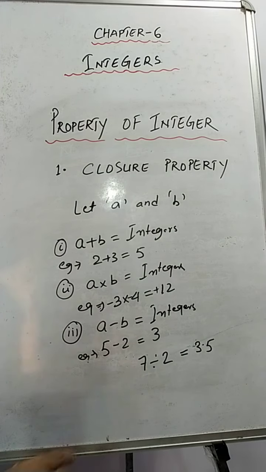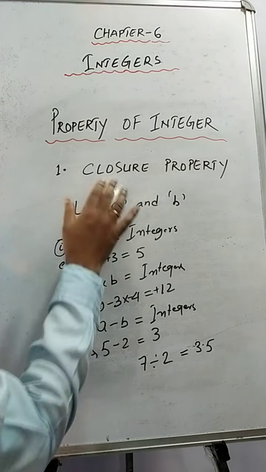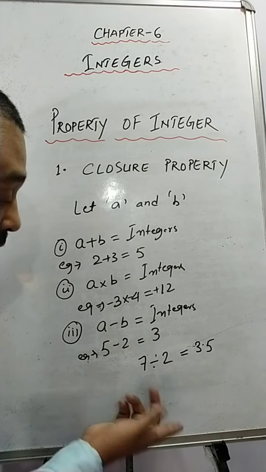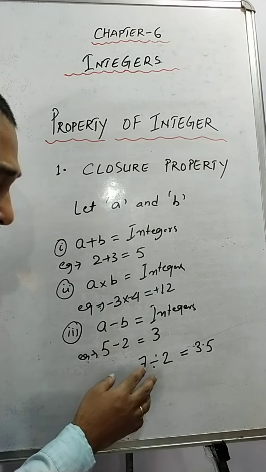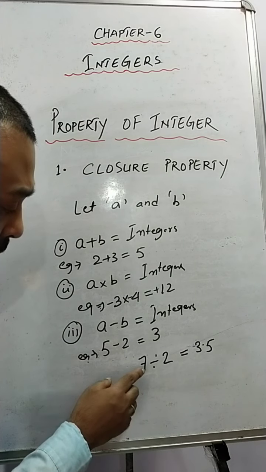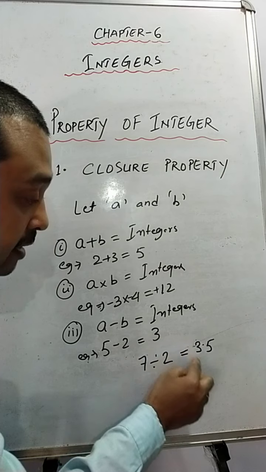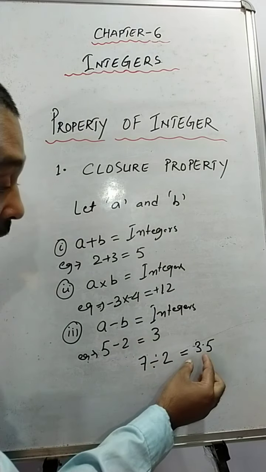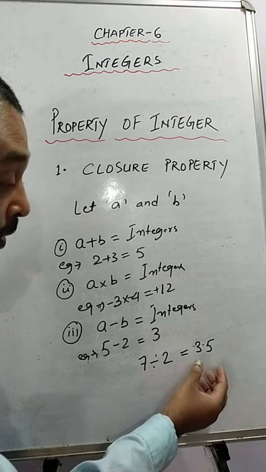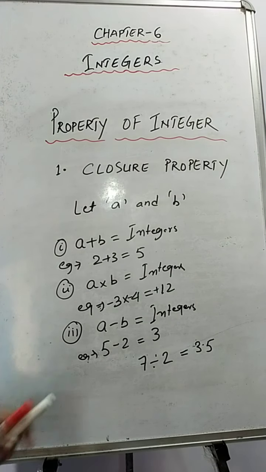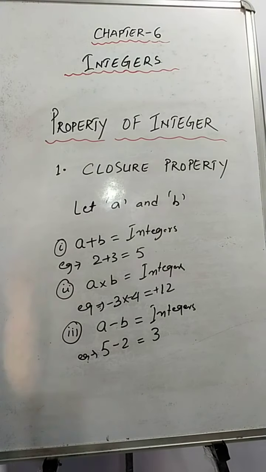Fine. So that is the reason the closure property does not hold for division, because it is observed that many times when we divide two integers, the answer will come in decimal form also. So every time we will not get an integer, but we'll get decimals also, we'll get fractional forms also. Okay, so the division operation is not applicable for the closure property.